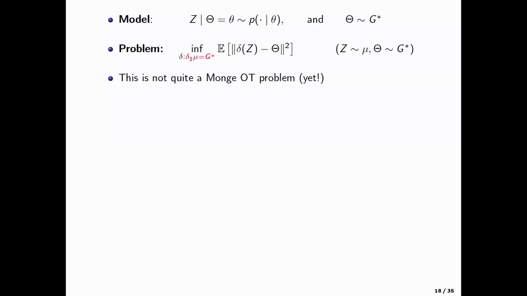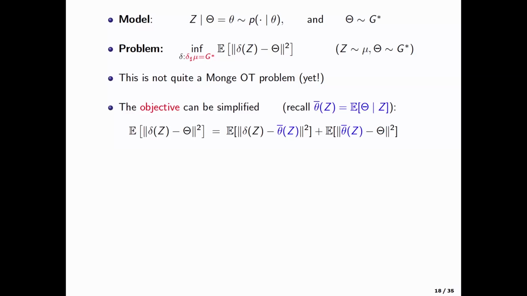Seems like that. So I can do some very easy calculations now. What I can do is I can add and subtract the posterior mean and then use, to me, the most important formula in math, (a+b) whole squared is a squared plus b squared plus twice ab. And then you break it up, and then you realize that the second term does not involve delta at all, so it plays no role in this minimization. You can throw this away. And then all you are left with is this quantity.